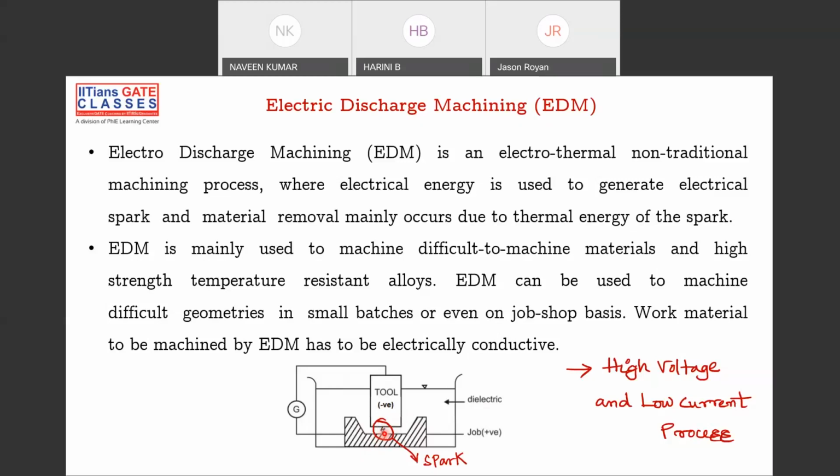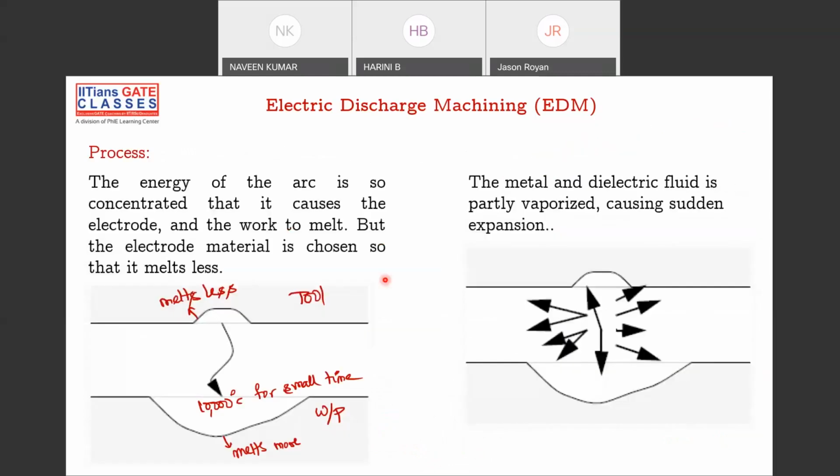Because of that small momentary creation of spark, which leads to a high amount of current and a high amount of temperature, that temperature will melt the material and remove the material. So this is how electrode discharge machining is removing the material from the workpiece. Please remember, it is a high voltage and low current process, and this is the mechanism through which it is happening.